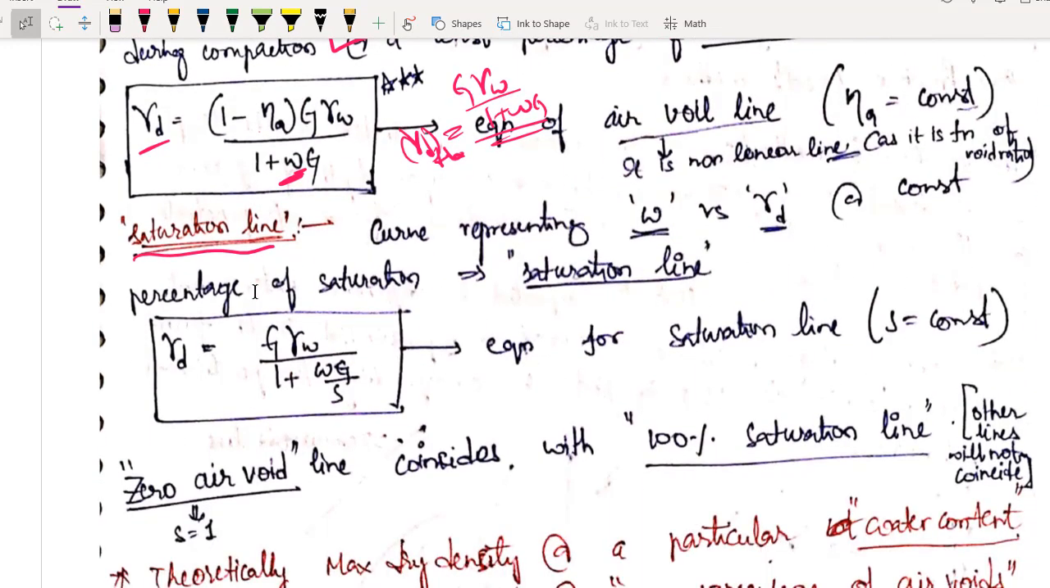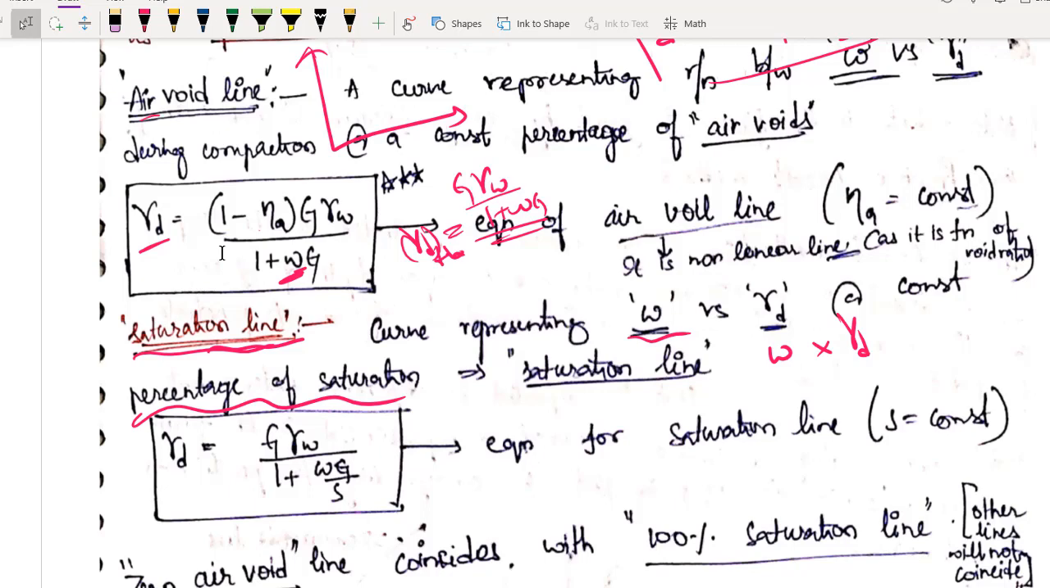Now let us see something more. The second type of line I have told you is the saturation line. See, very simple. The name itself is saying very clearly. It is a curve representing water content versus gamma d at constant percent of saturation. When I was talking about the air void line, it was constant percentage of air voids. Now I am talking about saturation, so it is constant percent of saturation.